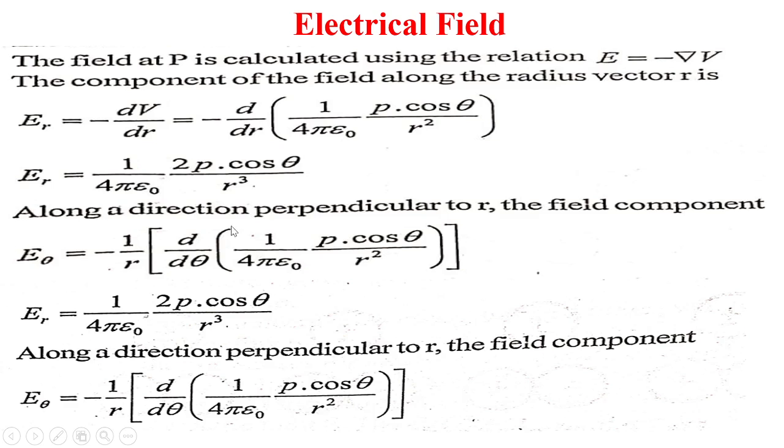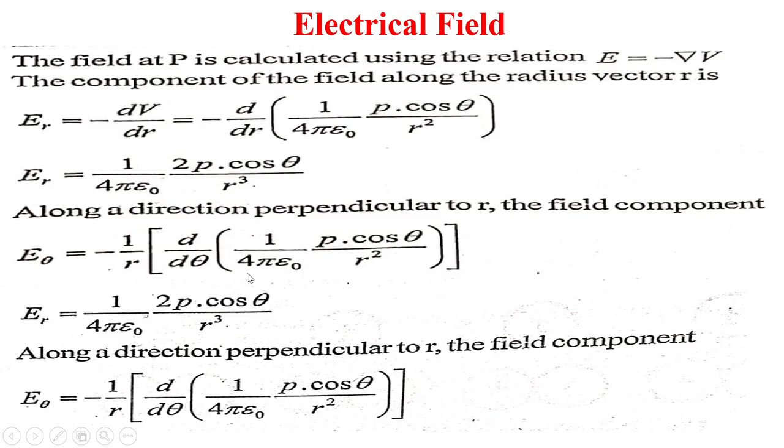Now along a direction perpendicular to r, the field component E theta equals minus 1 upon r d by d theta of 1 upon 4 pi epsilon 0 p cos theta upon r square.